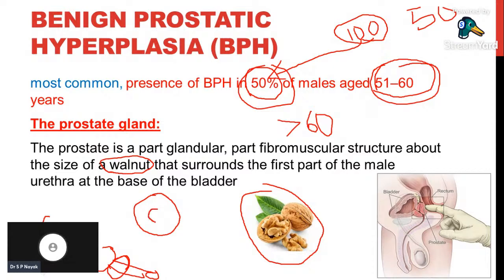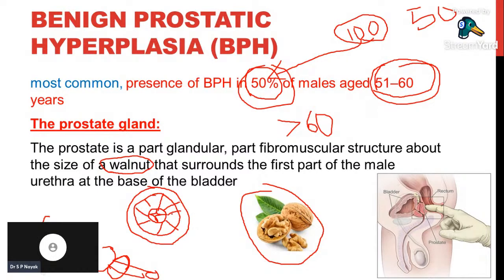The innermost tissue is glandular tissue, and the outer encapsulated tissue is fibromuscular tissue. So these are two different types of tissues present in the prostate gland. When the patient crosses 50 years of age, the glandular part of the prostate gland increases in size, the cell number increases, and through that the size of the total prostate gland increases.